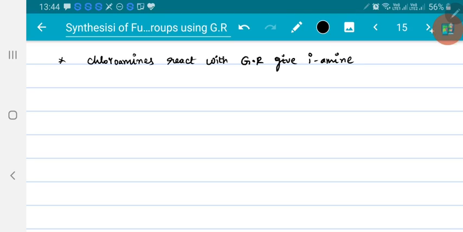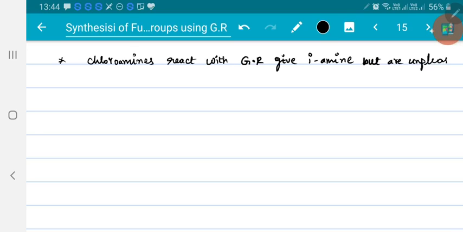But if you take a tertiary alkyl group, then the obtained primary amines occur more readily.